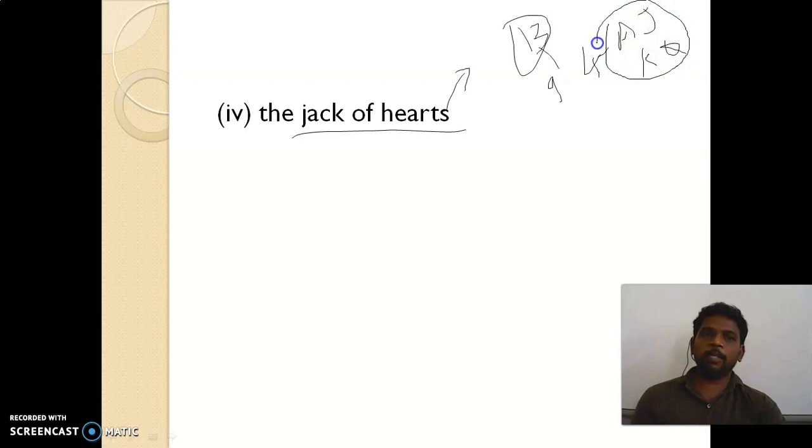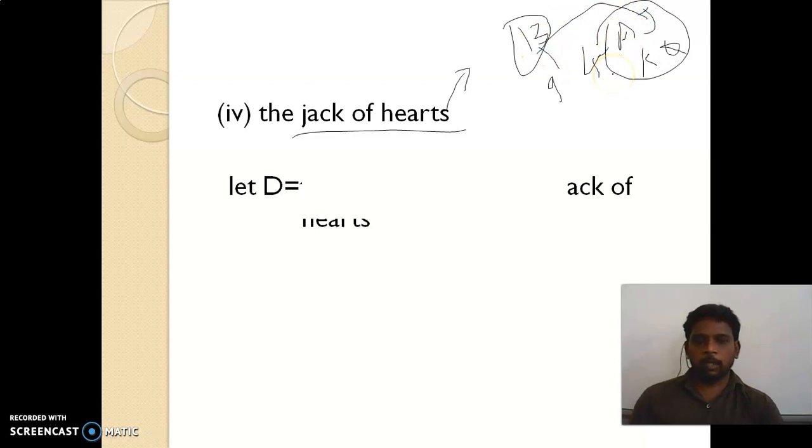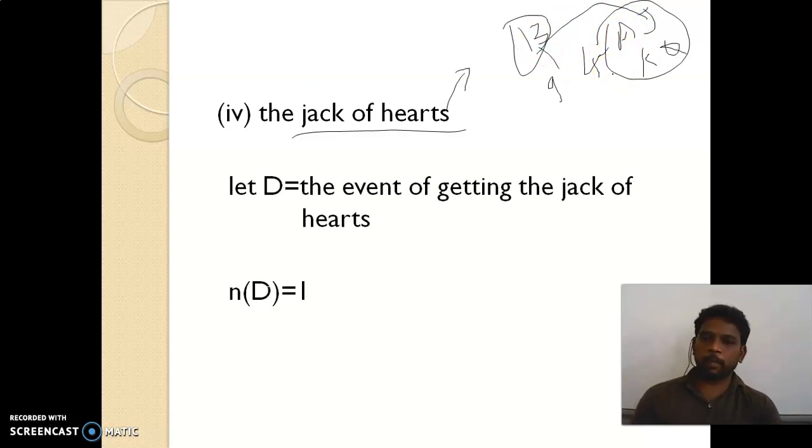Then out of that, how many jacks are there? Only 1 jack is there. So out of 13, how many jacks? 1. So n of d is nothing but 1. D is nothing but the event, which I mentioned with the letter here, that is the event of getting a jack card. So the answer is 1 divided by 52. Right. Look at the next subdivision.